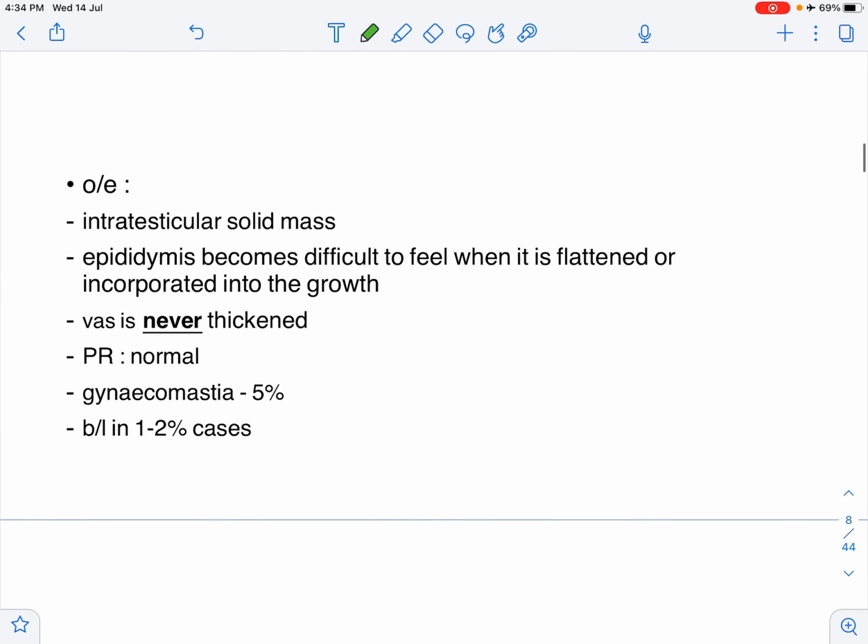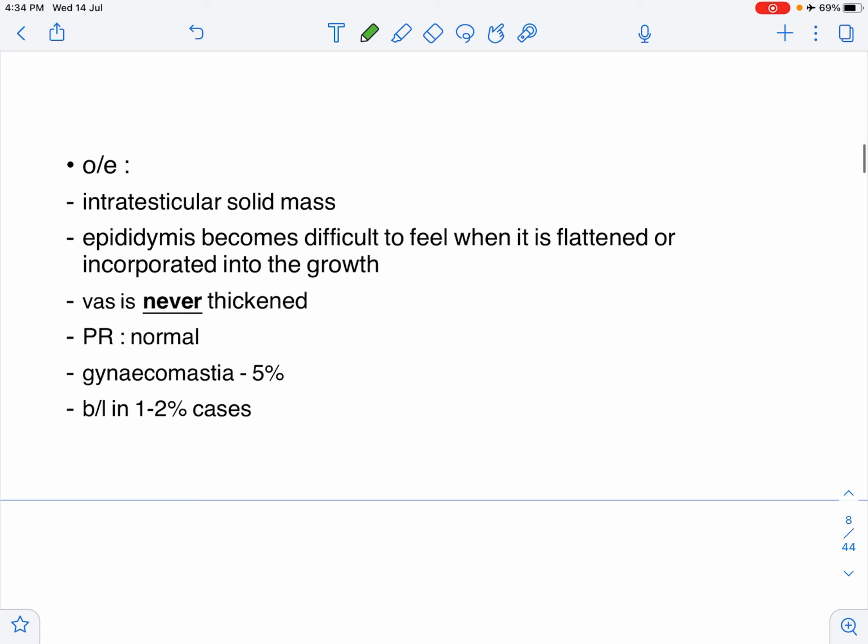When you examine such patients, it is an intratesticular solid mass. This means that you cannot palpate the testis separately from the tumor. In a hydrocele, you can palpate the hydrocele and you can palpate the testis separately. In a primary hydrocele, it is slightly difficult to palpate the testis separately, but you can still palpate it. Whereas in a secondary hydrocele, you can palpate the hydrocele and you can palpate some other lesion. Now, this is a solid mass.